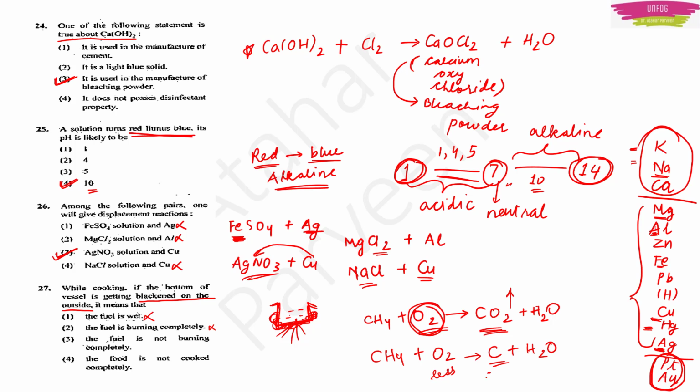So this carbon will show the formation of this black substance on the vessel. So this is the correct option. Option 3 is the right answer. The fuel is not burning completely because less oxygen is present. Not burning completely means less oxygen, so carbon will be forming and this black substance will be seen here.